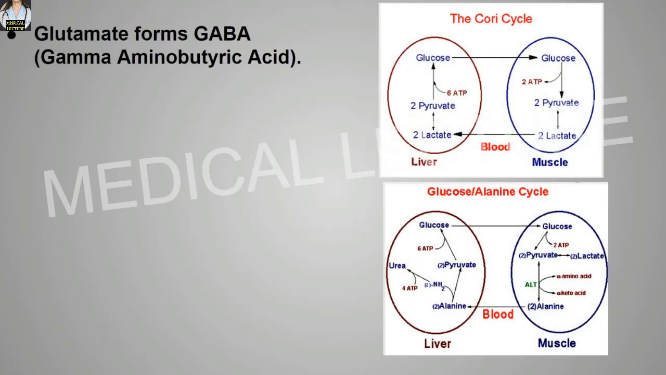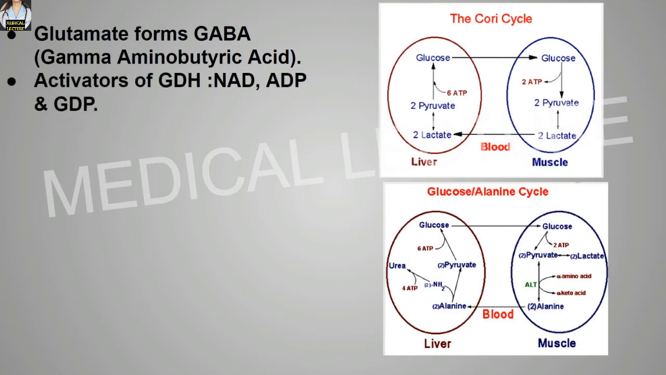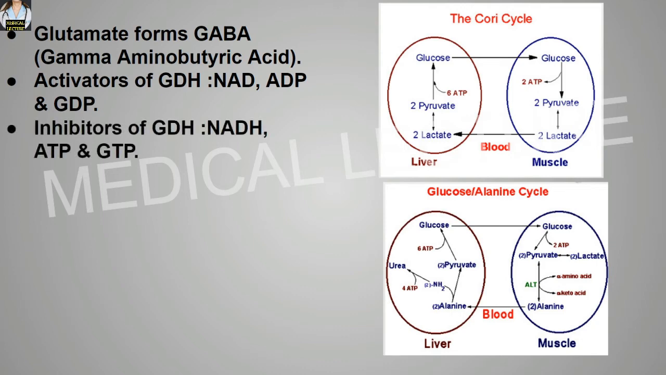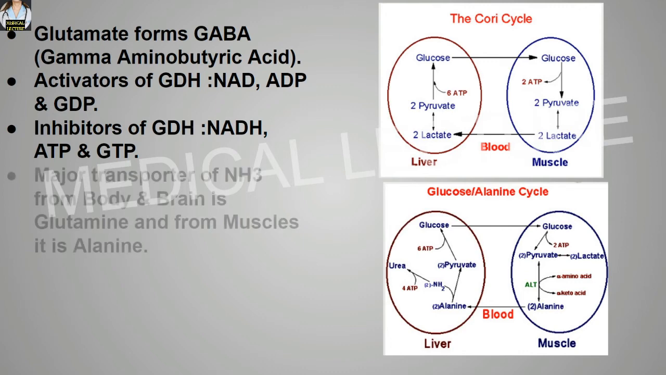Now glutamate forms the gamma aminobutyric acid or the GABA, which is a very important and chief inhibitory neurotransmitter. Okay, if you know, the GABA is the chief inhibitory neurotransmitter in the developmental mature mammalian CNS. Activators of the GDH are NAD, ADP and the GDP, while inhibitors are the NADH, ATP and the GTP.